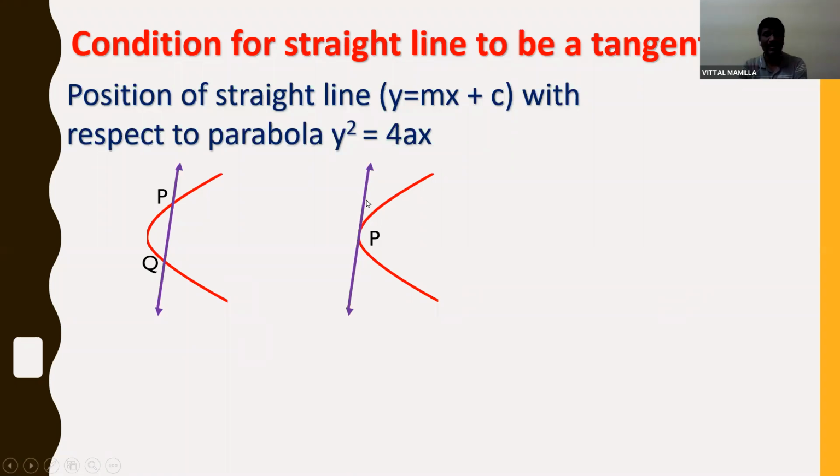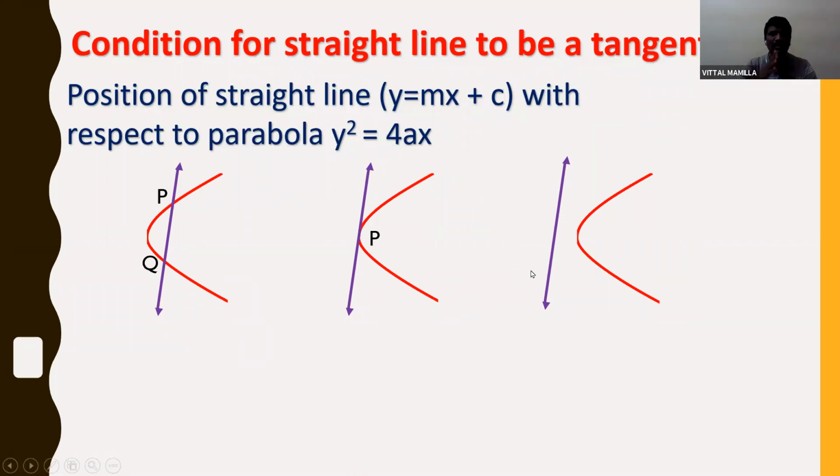What is the tangent of a circle? A tangent of a circle is the straight line that touches the circle at a point. In the same way, the tangent of the parabola is the straight line which touches the parabola at one point. The third condition will be that the line and parabola are away from each other.